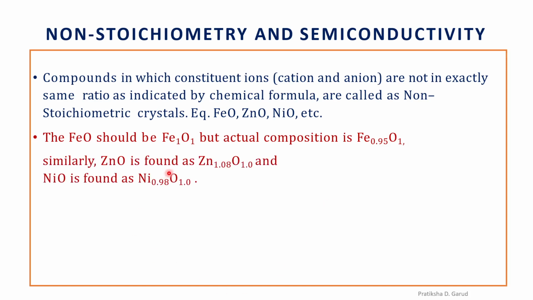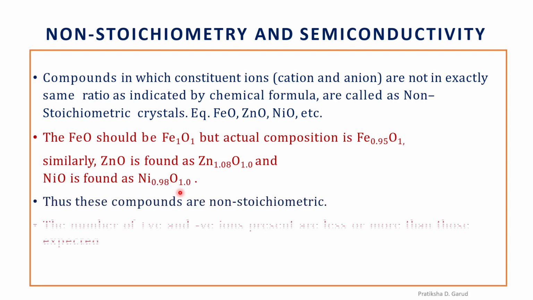Similarly, zinc oxide is found as Zn1.08O1. That means again this metal or the cation is greater than the oxygen. Whereas in case of nickel oxide, Ni is present at 0.98 and oxygen as 1. Again, nickel is less as compared to the oxygen. So this is called non-stoichiometric crystals, right? So thus these compounds are non-stoichiometric.